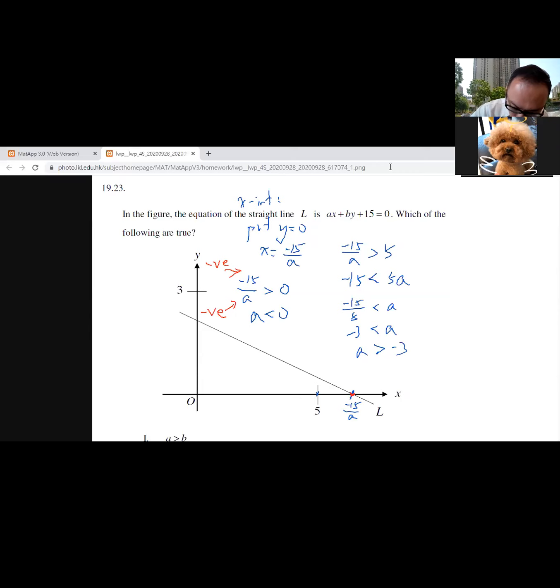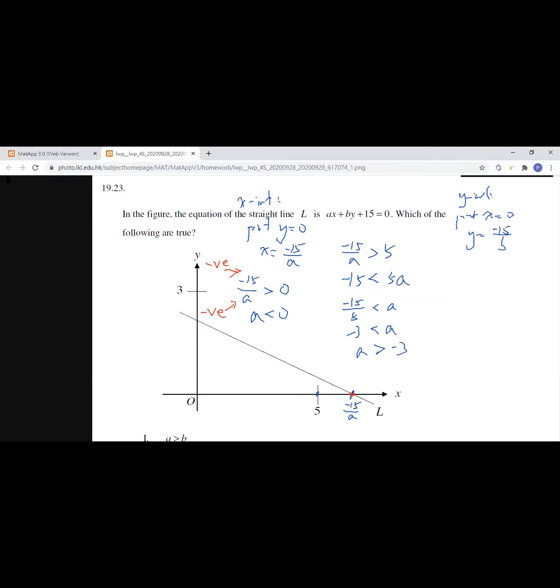For the y-intercept, we need to put x to be 0. Okay, x to be 0, and then we'll find that y is equal to negative 15 over b. Negative 15 over b, and the y-intercept on the graph.